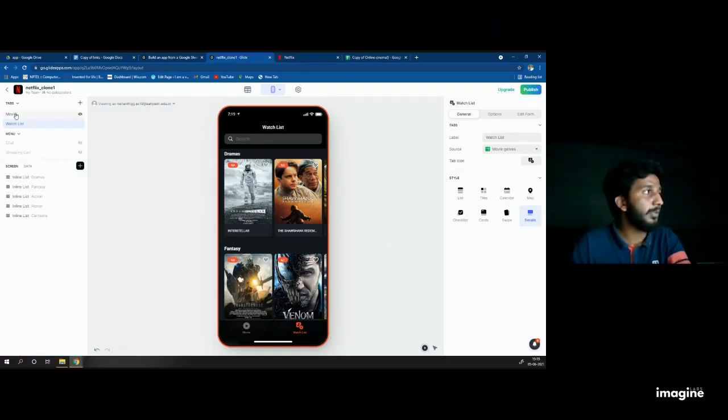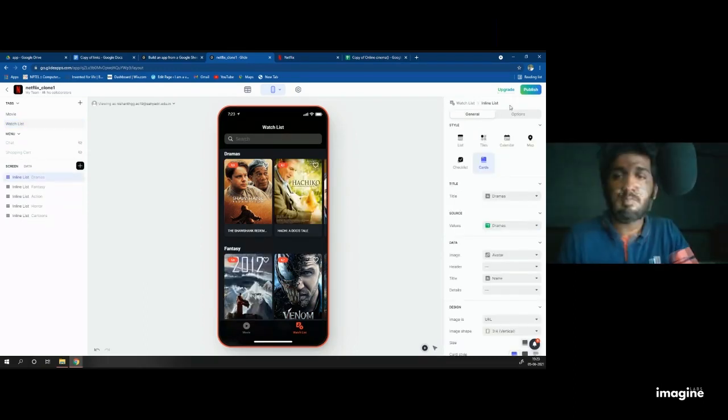Just go to delete. I think you created two tabs called new tab. In the first tab, you named it as movie. Another tab is also having the name new tab. Just delete the remaining tab. Just keep the movie tab. Right click on the movie tab and make it a duplicate. Then you will get two tabs with the name of the movie, with the same icon and the same label name. I click on one of them, choose the second one, rename it as movie list, and change the tab icon, and then download an icon which is more familiar to use.